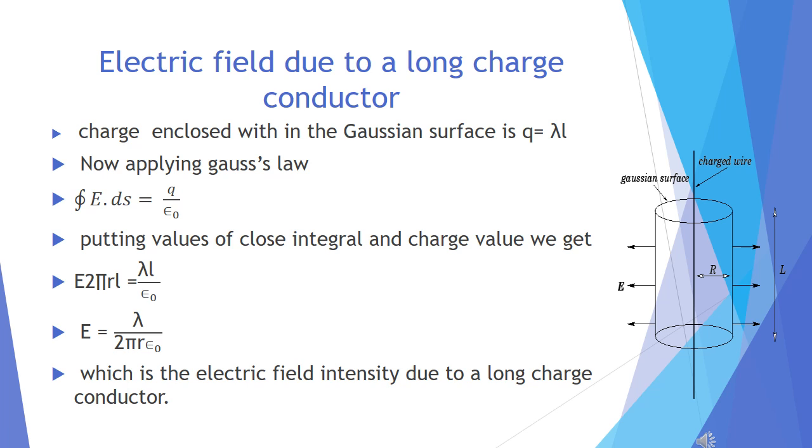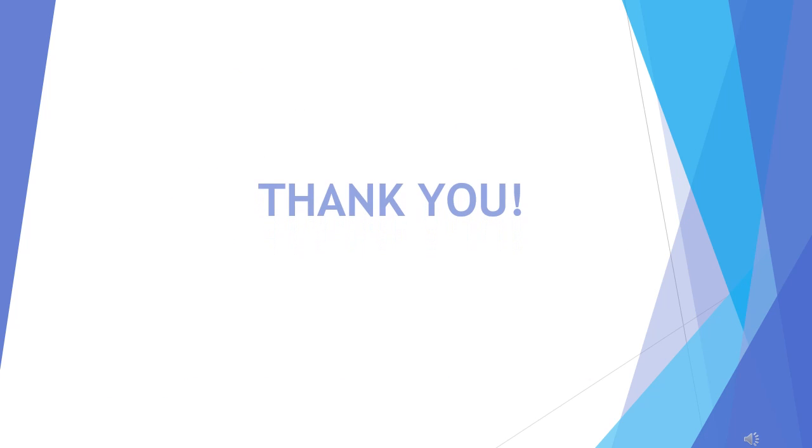So if we know the value of charge density and distance r, we can find the electric field intensity value. Right. So that's all for today. Thank you so much.